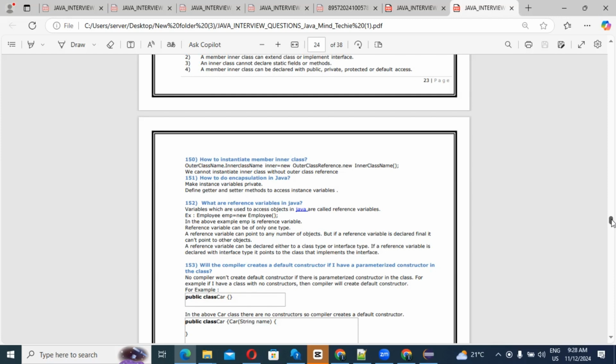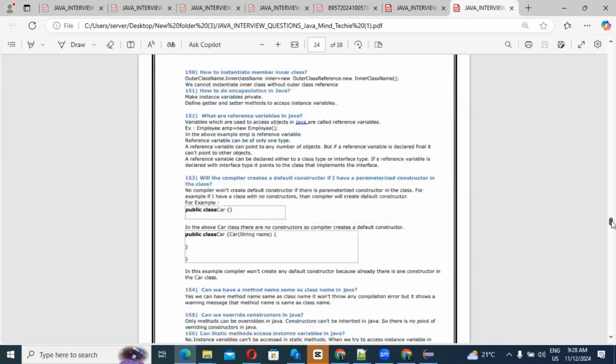If I have a class with no constructor, then the compiler will create a default constructor, guys. Keep in mind, if you create a class, by default one default constructor will be created. If you have created a constructor in the class, then it won't create the default constructor. It uses the constructor you created.